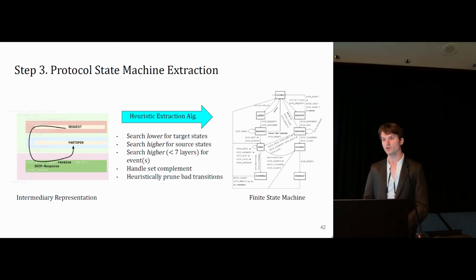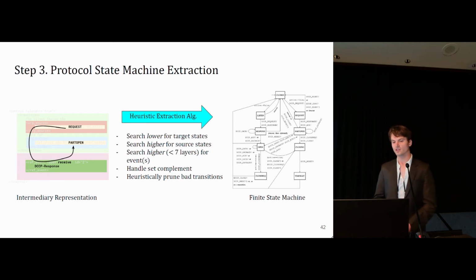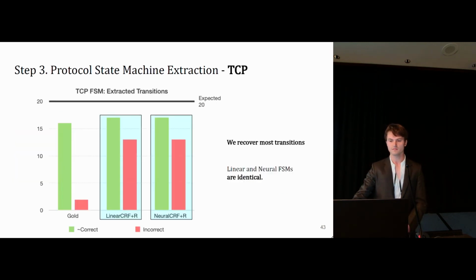So we use a purely heuristic extraction algorithm, and our extraction algorithm was really designed with the TCP and DCCP RFCs in mind, although it should generalize to other RFC documents. Essentially, we search lower in the XML for targets, higher for sources, and we have some smart ways to do things like handle set complement in sentences. And in the end, we may find quite a few transitions, and then we use some heuristics to filter out the ones that we think are perhaps noise. And these are just based off our experience working with those RFCs.